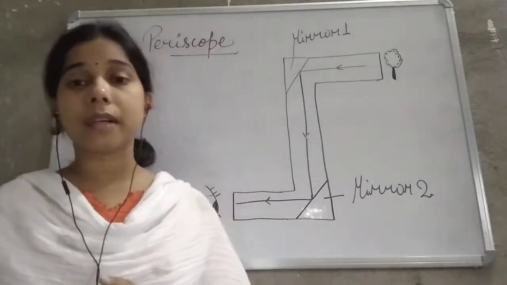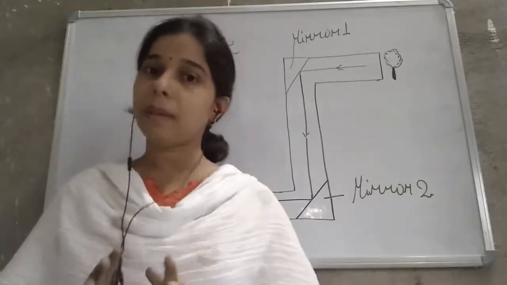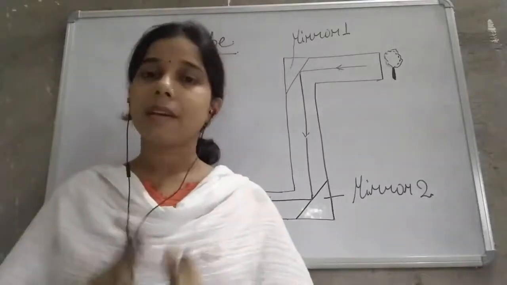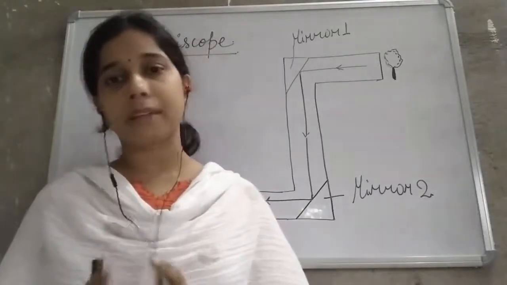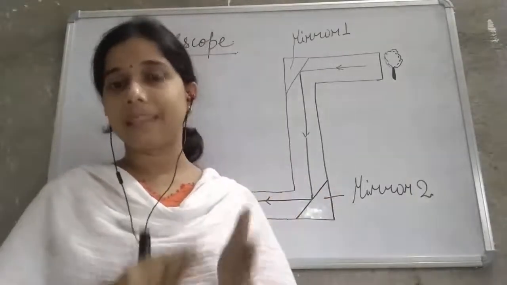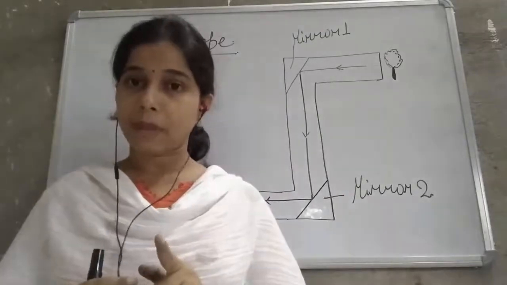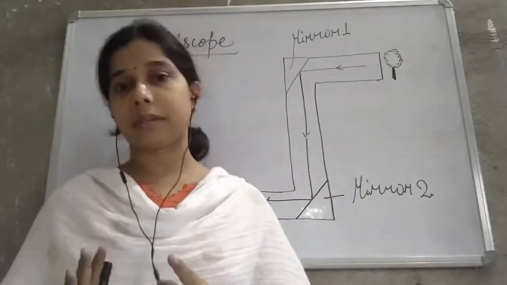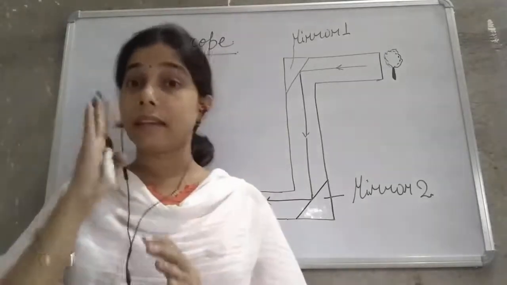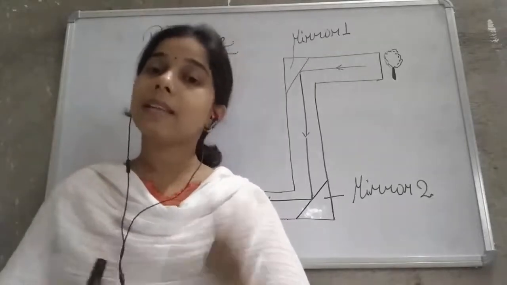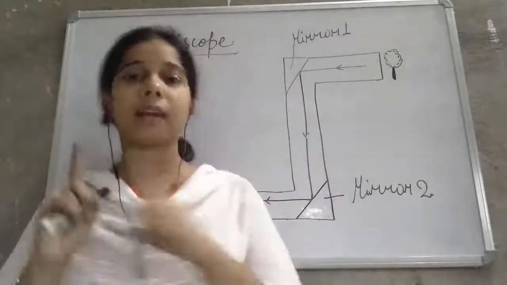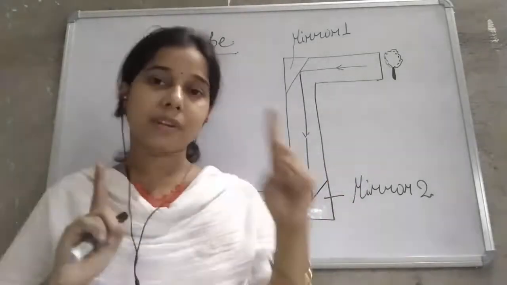Later on, we also studied the plane mirror. A plane mirror is a smooth, polished surface that we use in our houses. Now there are some characteristics of the plane mirror that we have studied. The first one: the image formed in a plane mirror is virtual, which means it cannot be obtained on the screen. Second, the image formed is not inverted, but erect. Third, the size of the image is the same as the size of the object standing in front of the mirror.